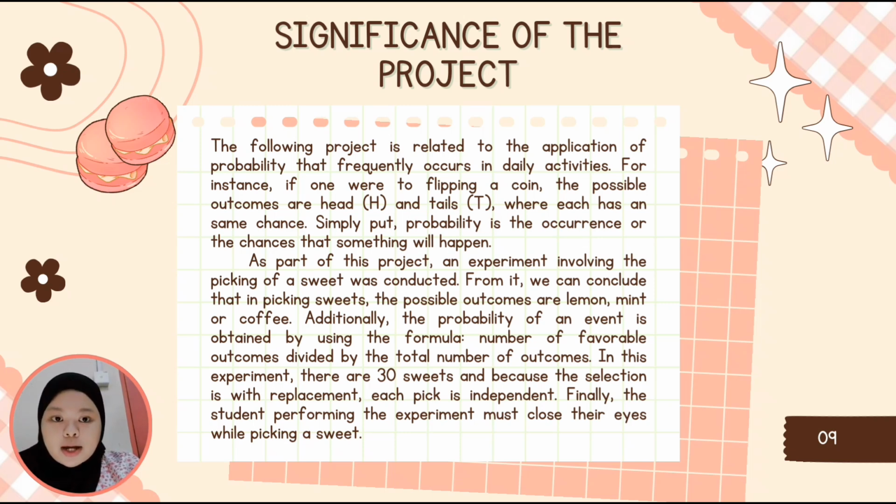As part of this project, an experiment involving the picking of sweets was conducted. From it, we can conclude that in picking a sweet, the possible outcomes are lemon, mint, or coffee. Additionally, the probability of an event is obtained by using the formula: number of favorable outcomes divided by the total number of outcomes. In this experiment, there are 30 sweets and the selection is with replacement. Each pick is independent. Finally, the student performing the experiment must close the eyes while picking a sweet.